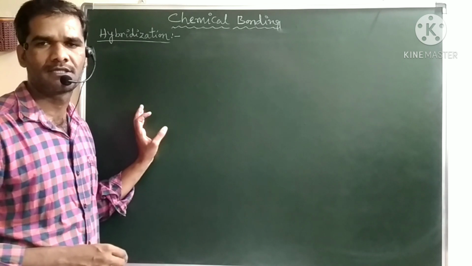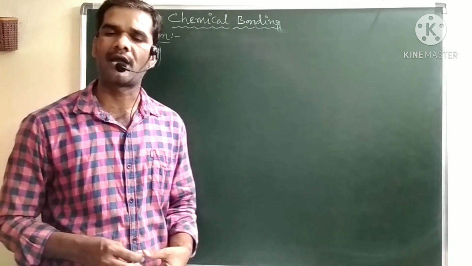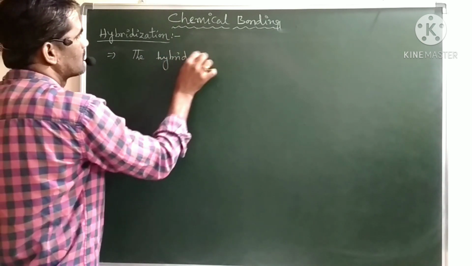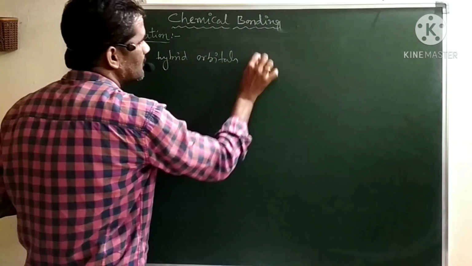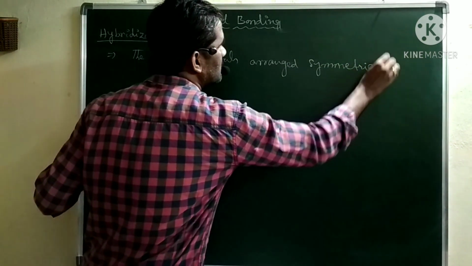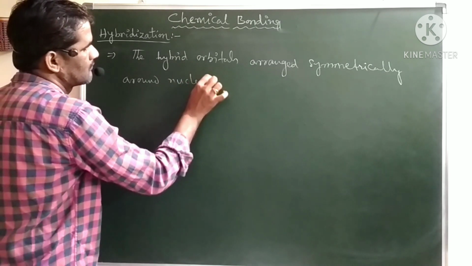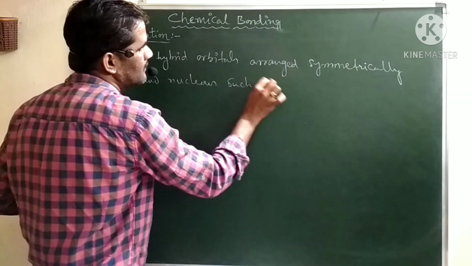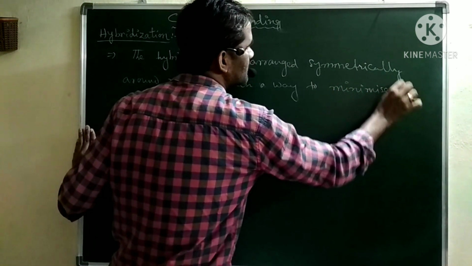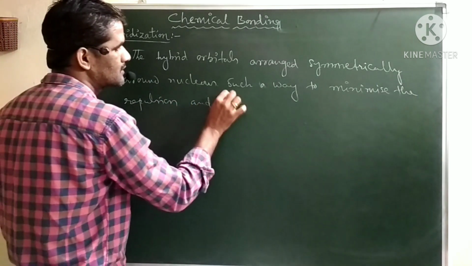The hybrid orbitals arrange symmetrically around the nucleus in such a way as to minimize the repulsions and increase the stability.